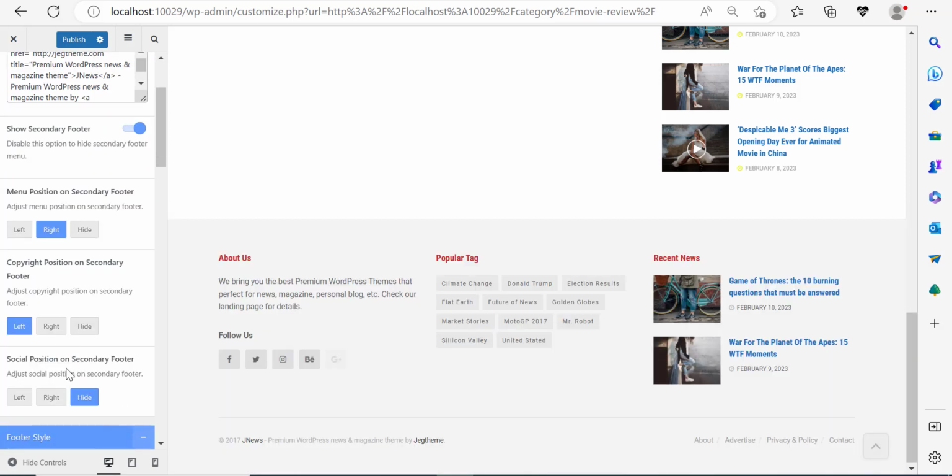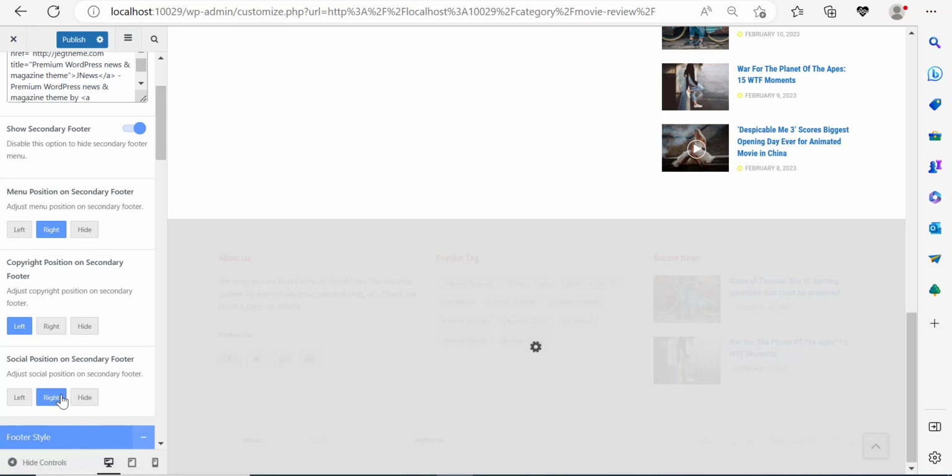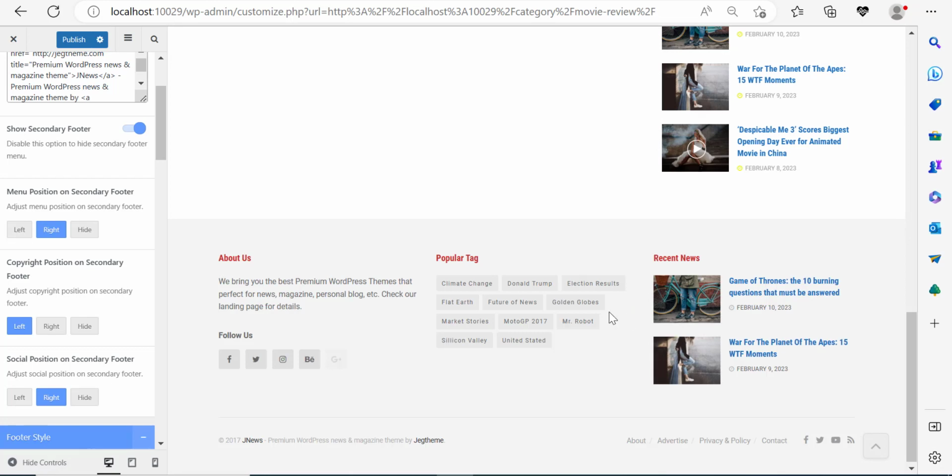Now, here is social position. You can also manipulate the social position on secondary footer. Over here, they're saying hide because we already have social icons on the main footer. But if you show them, we're going to have two social elements right here as well. You can decide to keep it if you want. I'm going to keep it for now.